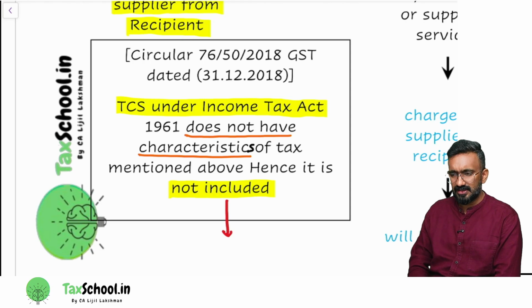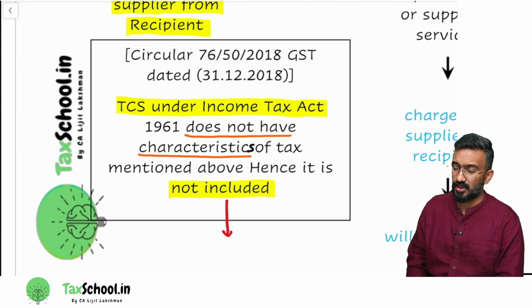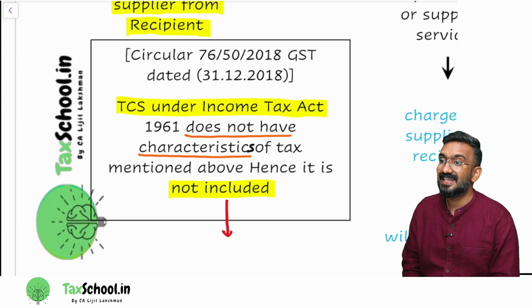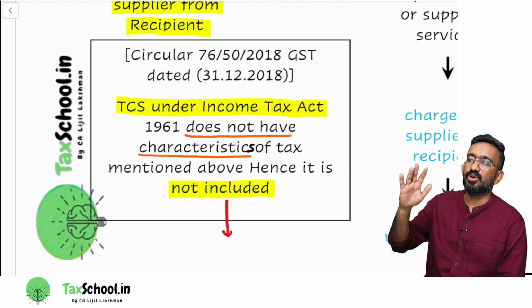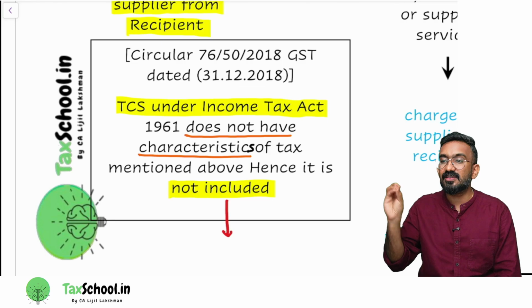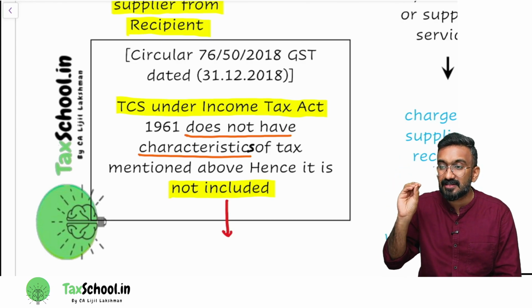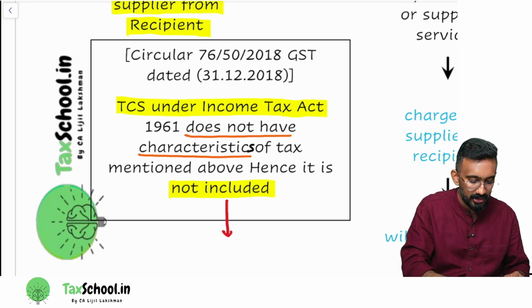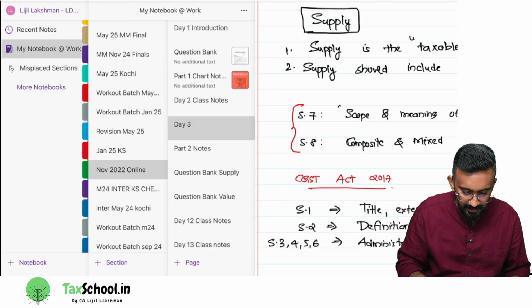Normally, what 15(2)(a) says is that taxes other than GST should be added to the value. But what tax need not be added? TCS under the Income Tax Act need not be added. That is not the tax they are talking about here, because TCS under the Income Tax Act is not a tax on a particular product. One quick example to get this understanding correct.